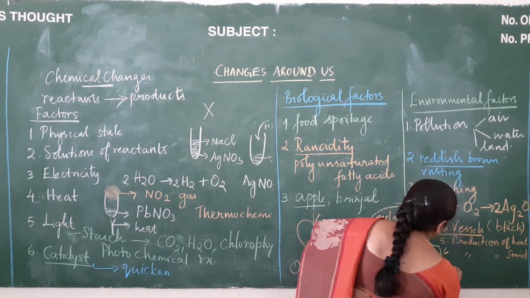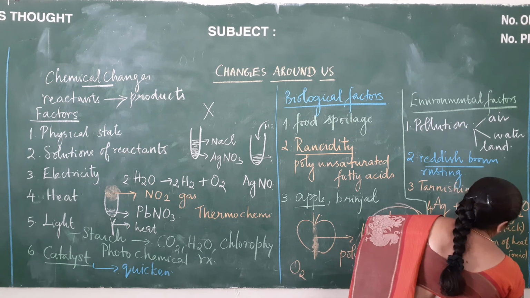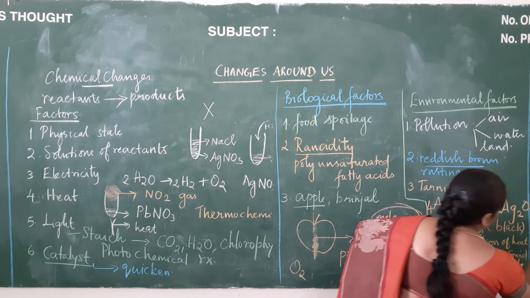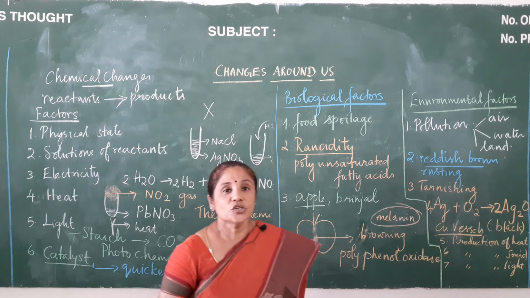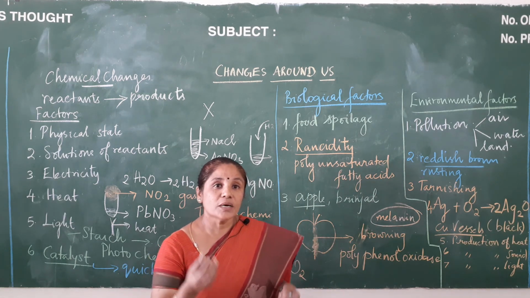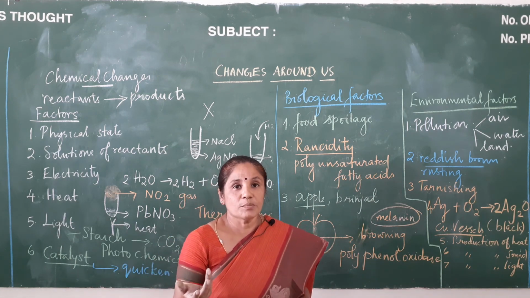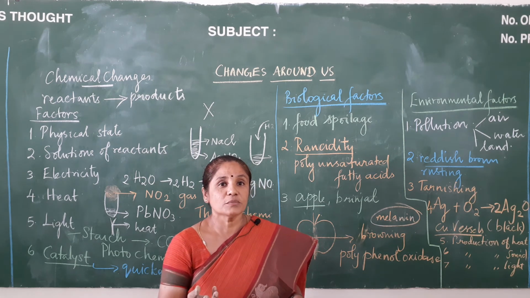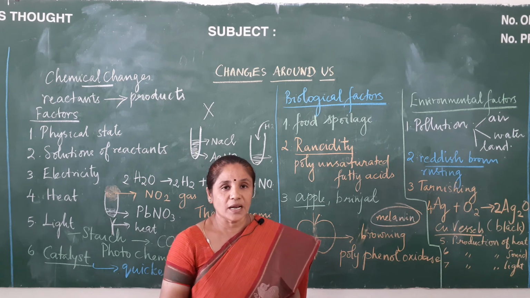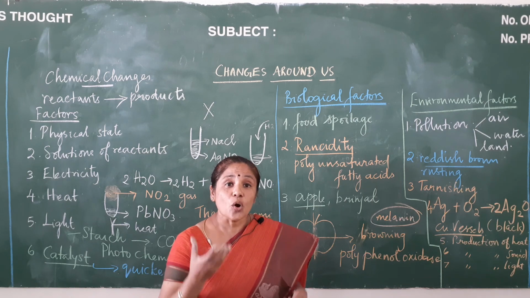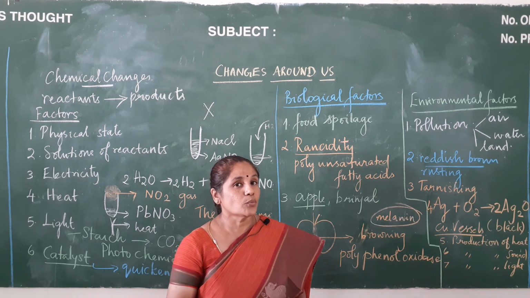And the last one will be production of light. Take a small piece of magnesium ribbon and just ignite it. This burns very well. How does it burn? It absorbs oxygen from the atmosphere and starts burning very brightly. When it burns, a lot of light will be given out together with heat.